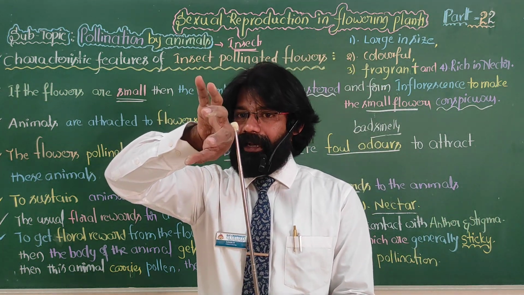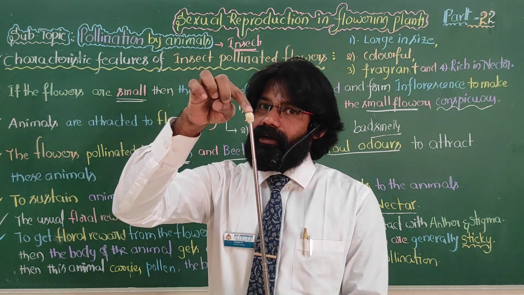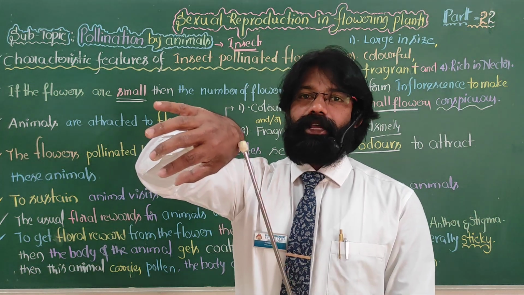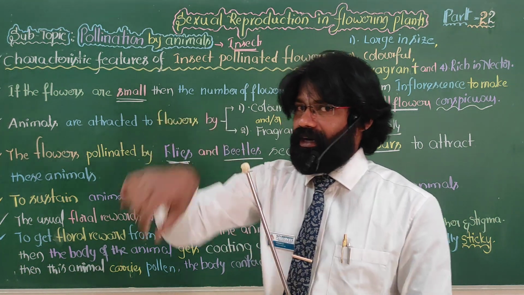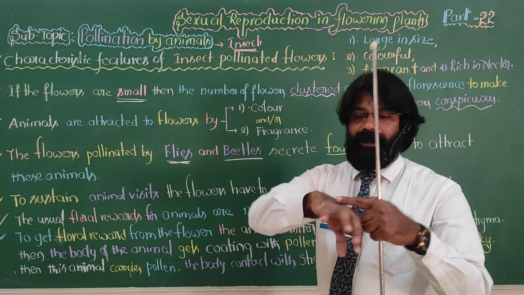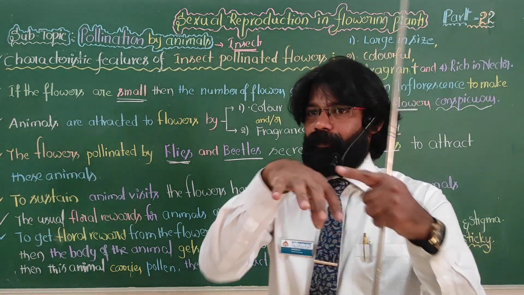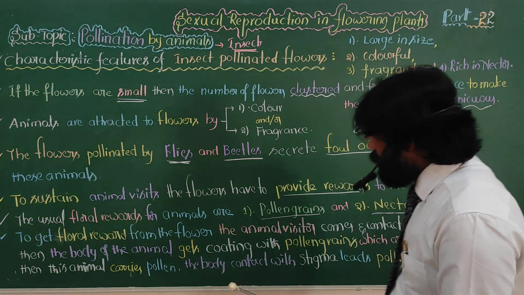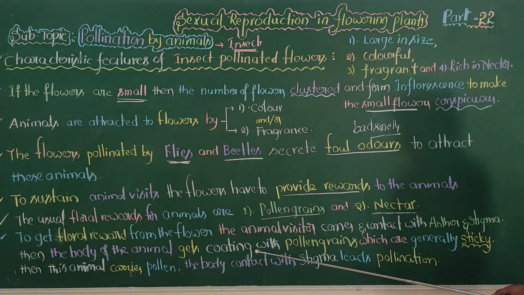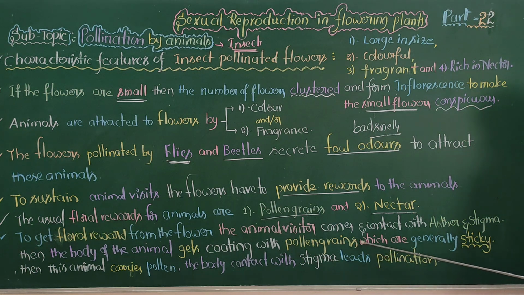That time, the pollen grains present on the anther are attached to the body of the insect. While it is taking the floral reward, at the same time the body gets coated with pollen grains, which are generally sticky.